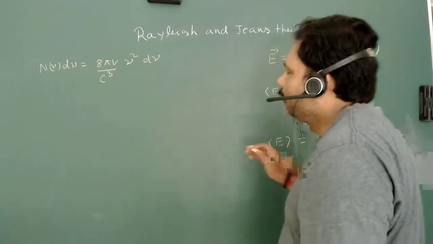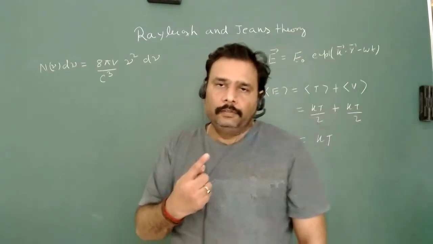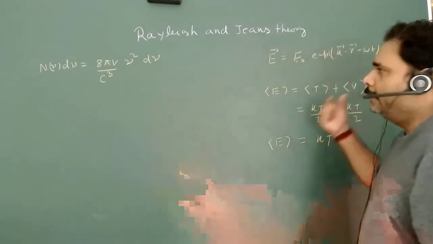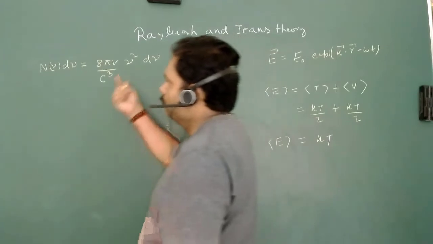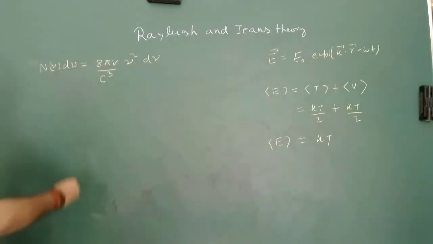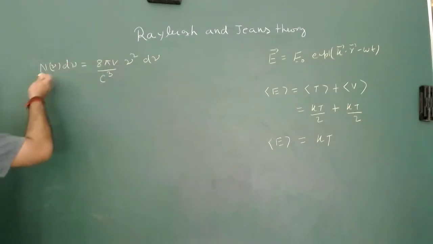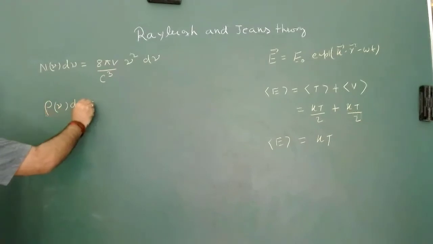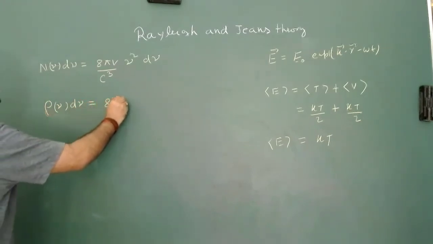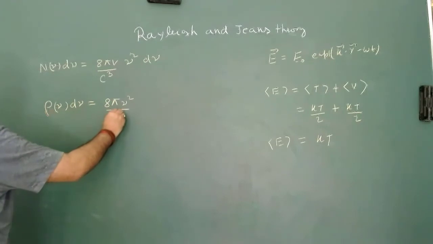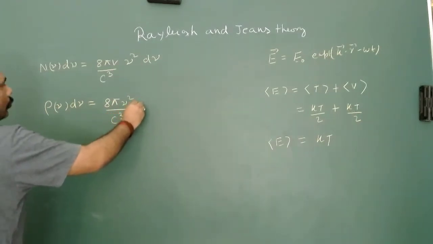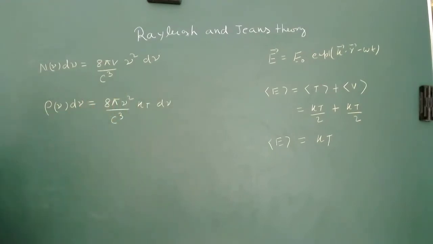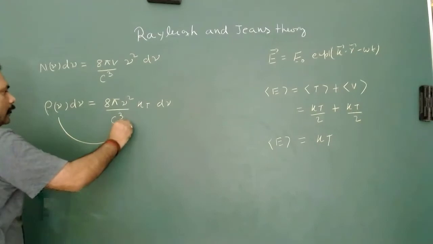And now he says that each and every mode has associated thermal energy equivalent to kT. So we can use a different notation for the energy, and I can divide by the volume. So this will be rho nu d nu is equal to 8 pi nu square upon c cube kT into d nu. So this is the particular thing, and we can just equate it.